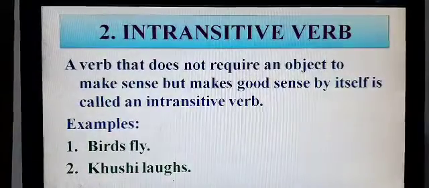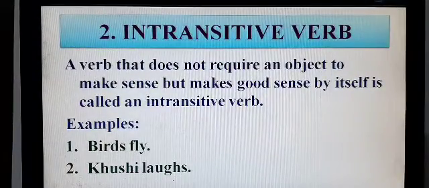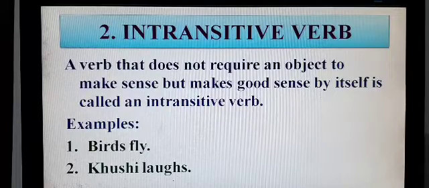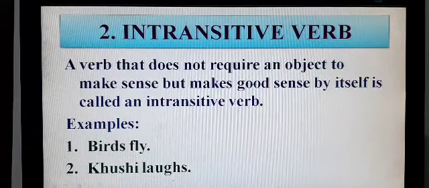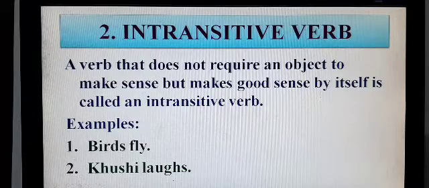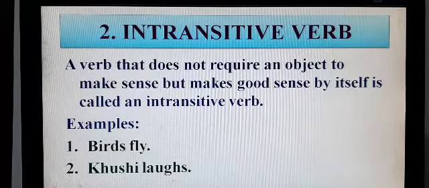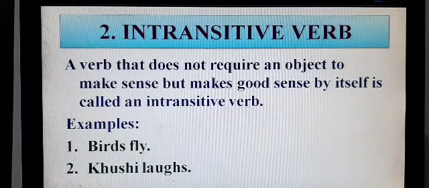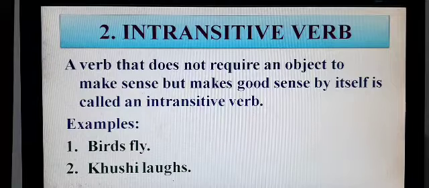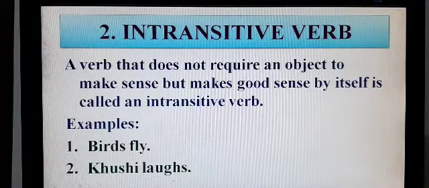But what is an intransitive verb? A verb that does not require an object to make sense but makes good sense by itself is called an intransitive verb. All the verbs do not need an object to complete their meaning. For example, if I say birds fly or Khushi laughs, in both the examples objects are not required.